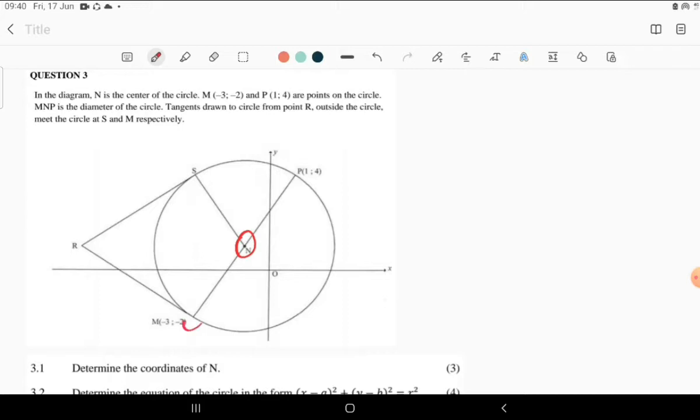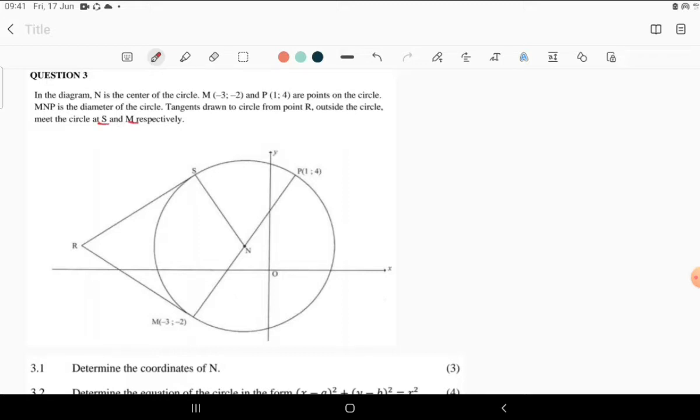Then M and P are the points on the circumference. Then MNP is the diameter of the circle. Then the tangents drawn to the circle from R, outside the circle, meet the circle at S and M respectively.